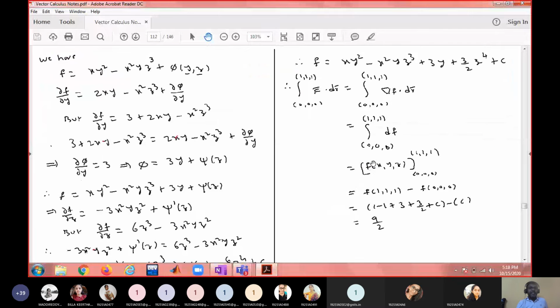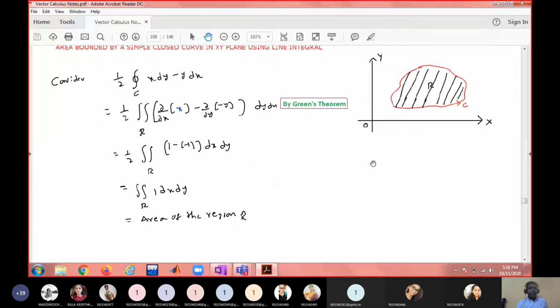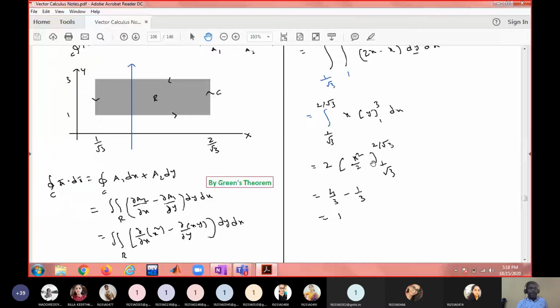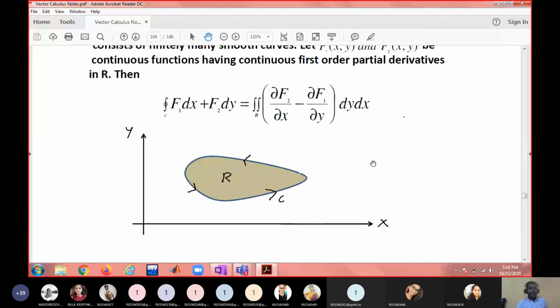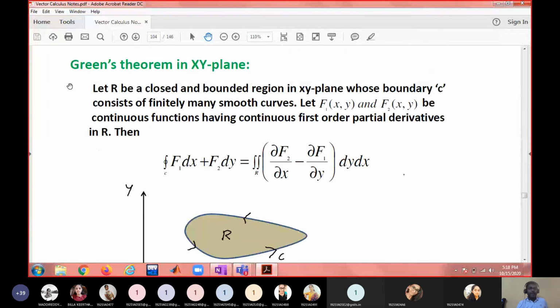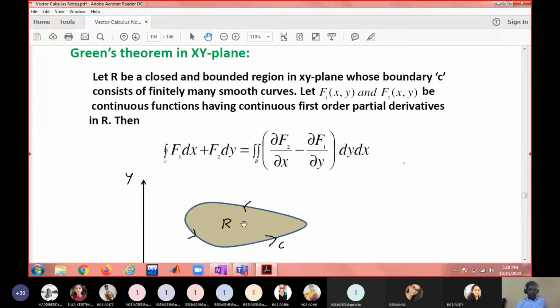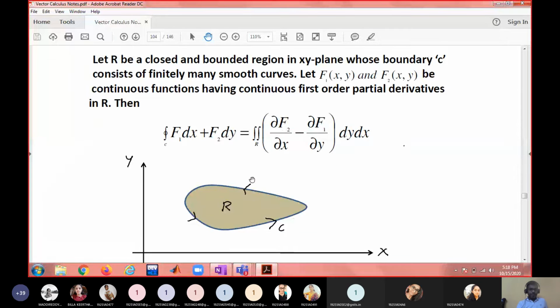So the last one is Green's theorem. If you have a simple closed curve in the xy plane like this, z equals 0, when z equals 0, dz is 0, we will have only f1 dx plus f2 dy. F bar dot dr bar is f1 dx plus f2 dy only, as F3 dz is 0. That line integral can be computed through this double integral.